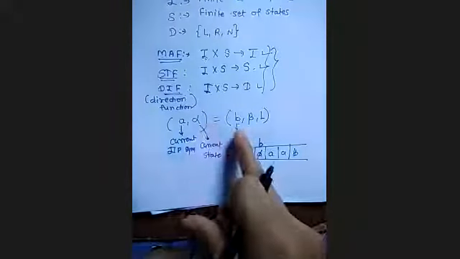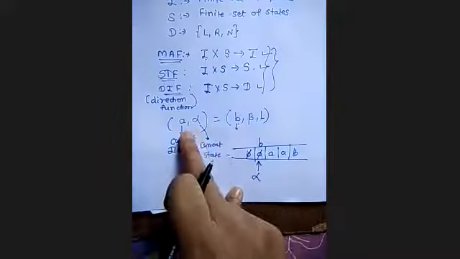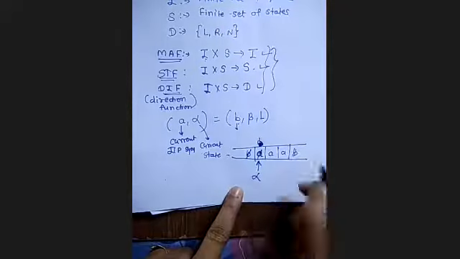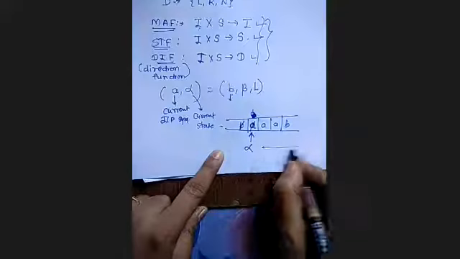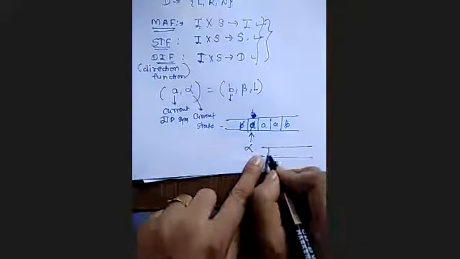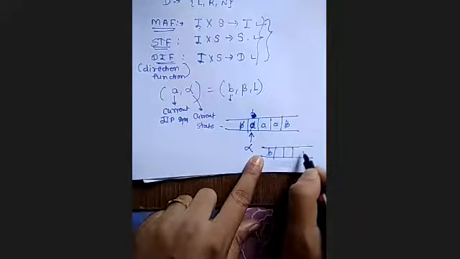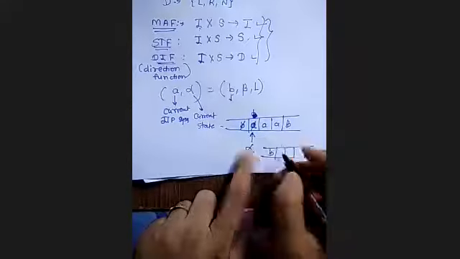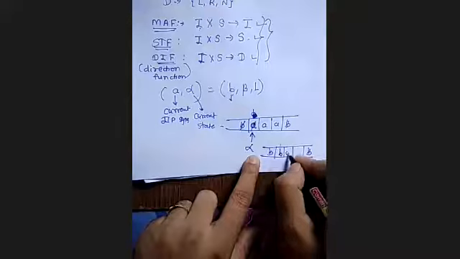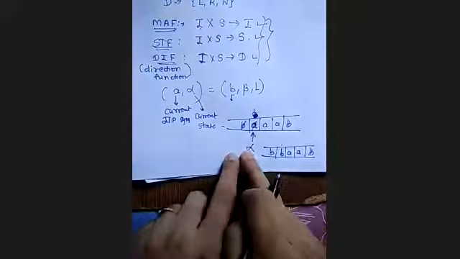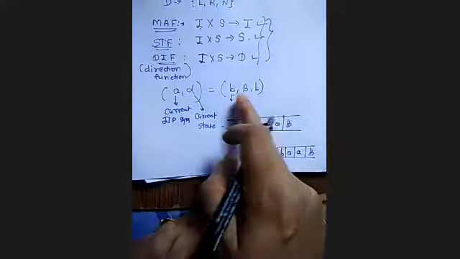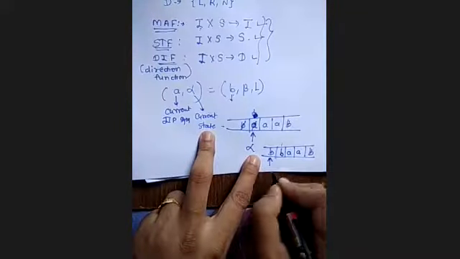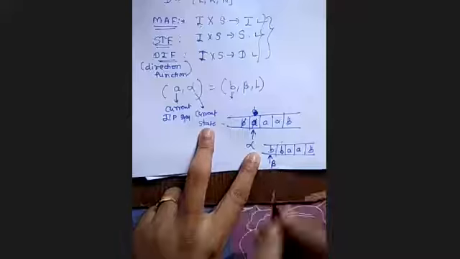So this A is replaced by B. After that, what happens? Let us keep this as it is, and I will show the tape again. After this transition, this A is replaced by B, then the state is changed to beta, and it moves to the left. So your head pointer moves to the left and the state is changed to beta.